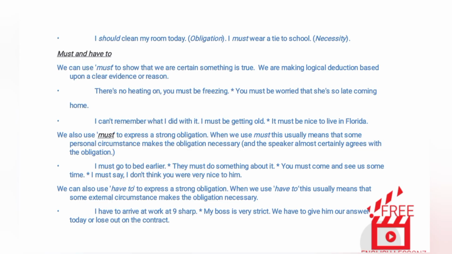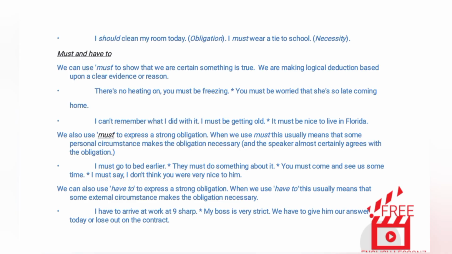Must and have to. We can use must to show that we are certain something is true. We are making a logical deduction based upon clear evidence or reason. Examples: There's no heating on, you must be freezing. You must be worried that she's so late coming home. I can't remember what I did with it. I must be getting old. It must be nice to live in Florida.